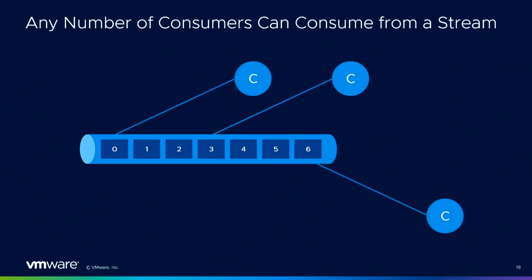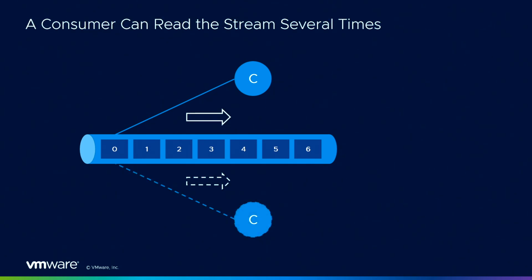And you can have any number of consumers at the same time on the same stream. They don't compete with each other. You can also have the same application reading and rereading a stream. For example, a batch application running every day is going to start one day, do its processing, build some views, stops. The next day, it will start again from the beginning, compute the views, but with the additional data from the day before.